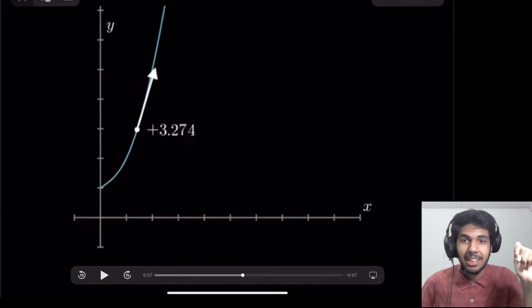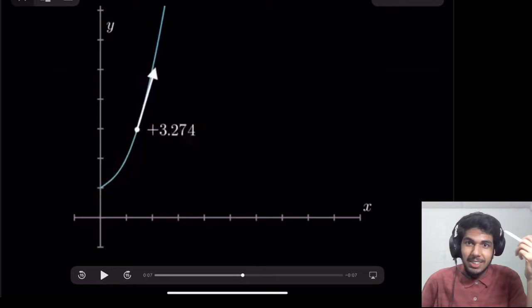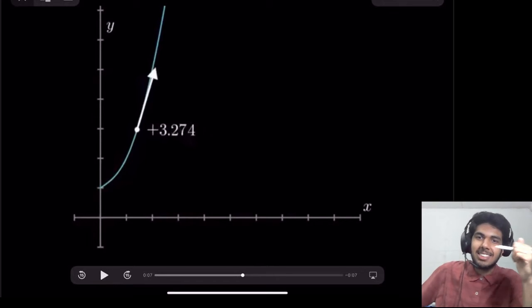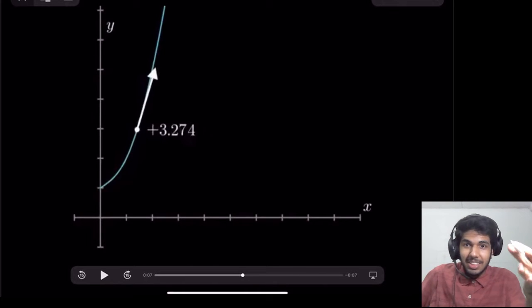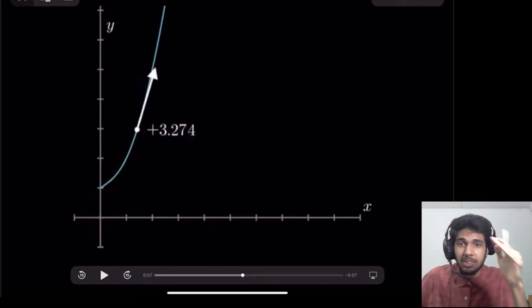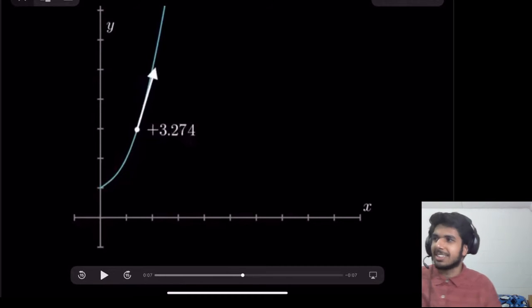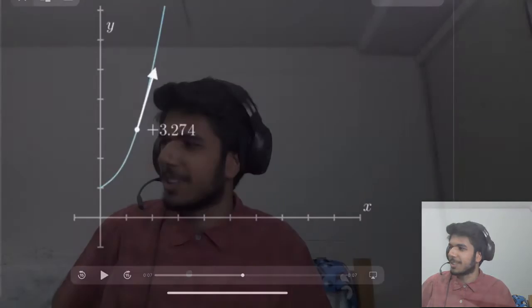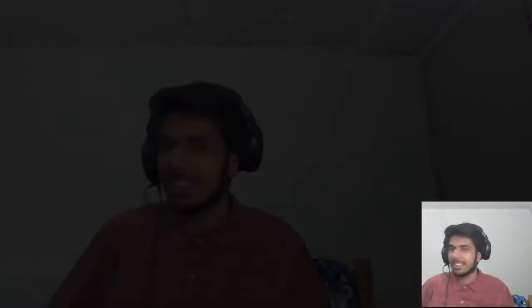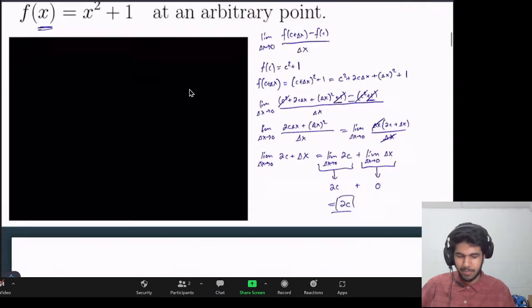Does that match what we got? It does, because we said the slope is 2 times c, or the x-coordinate. So if we're at x equals 1.6, then yeah, that certainly makes sense. So that's a really good sign. The axes are a little bit distorted. That's what happens when you do computer programming like that. But hopefully that convinces you that we are in fact correct with our answer. All right, let's get back into it.